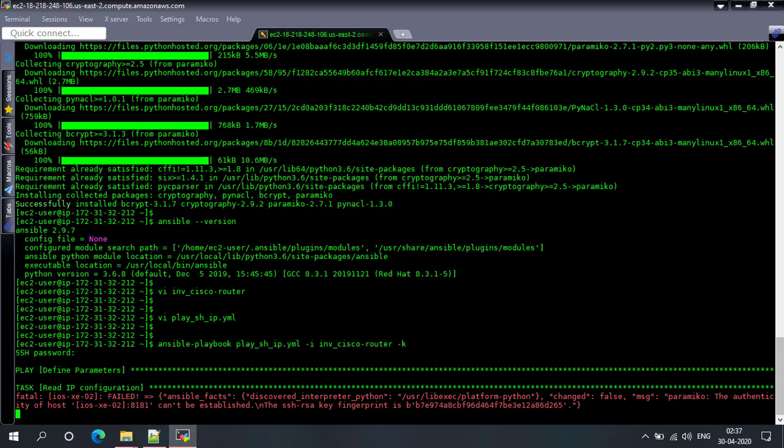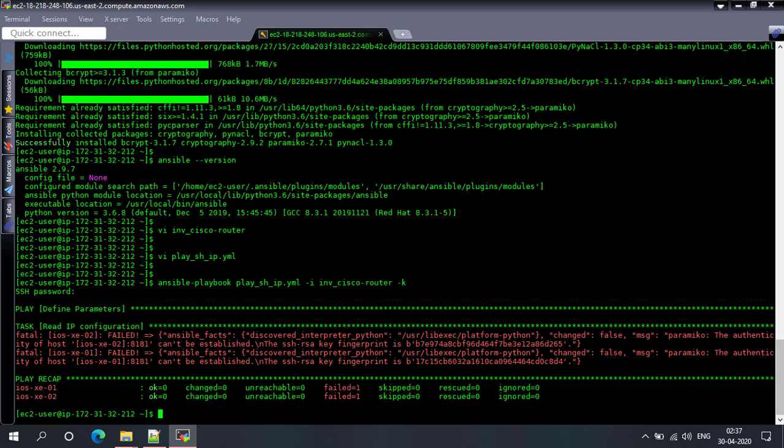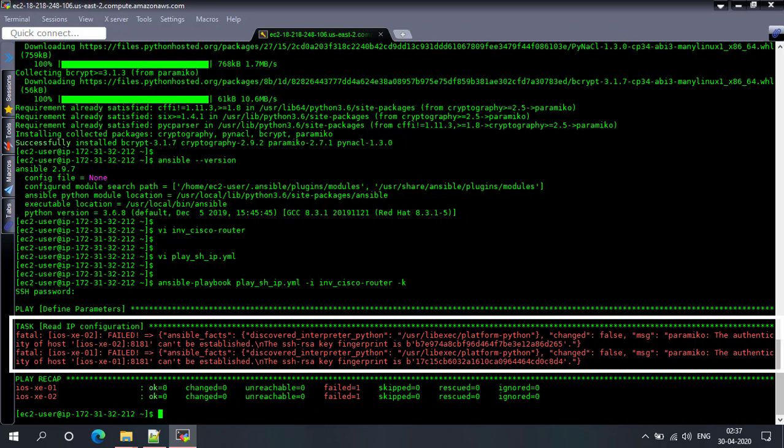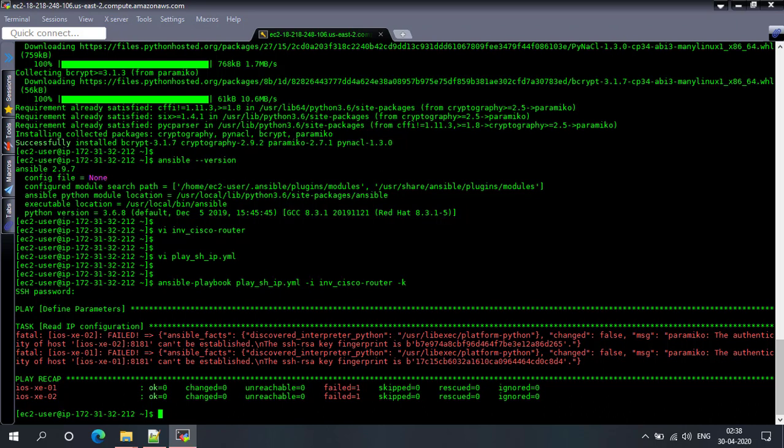Okay, there it is. So what this error is saying is the SSH RSA key fingerprint is this. The authenticity of the host can't be established. Why is it saying that? Because we are connecting to these hosts for the first time, and our Linux box doesn't have their public key stored in the key store.